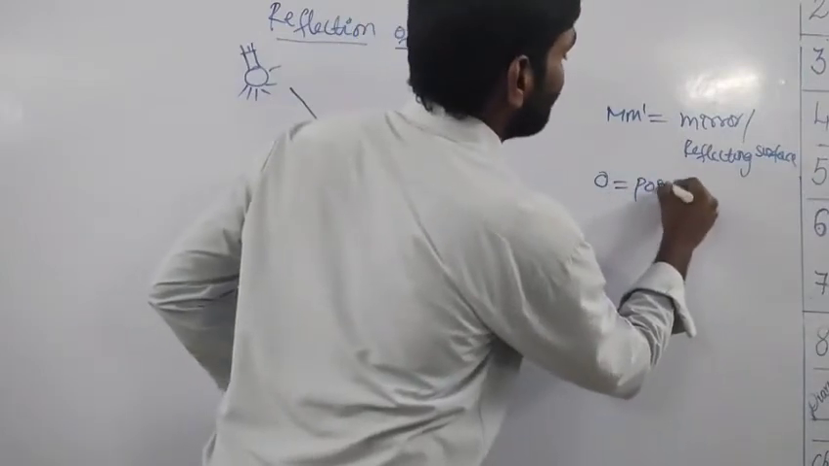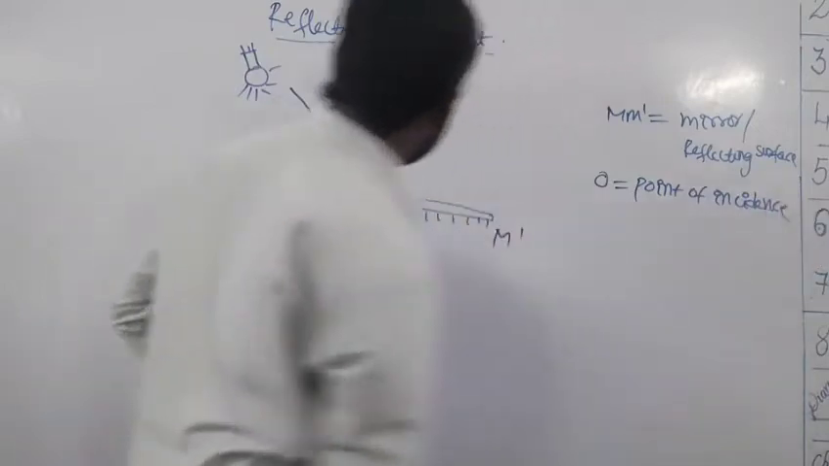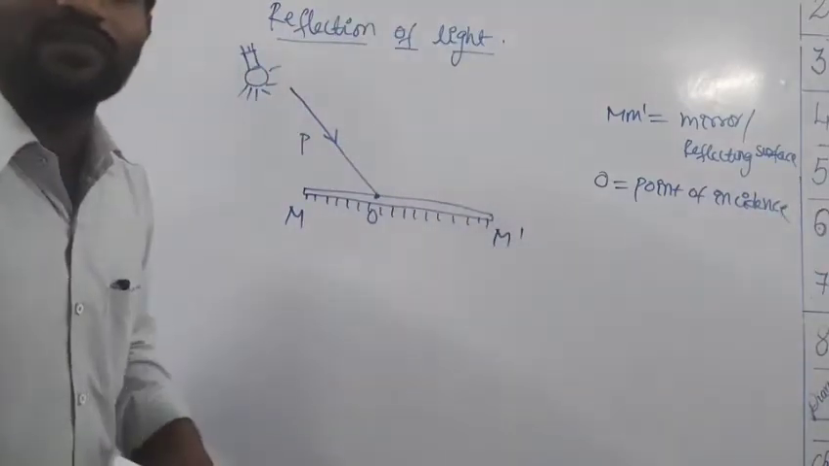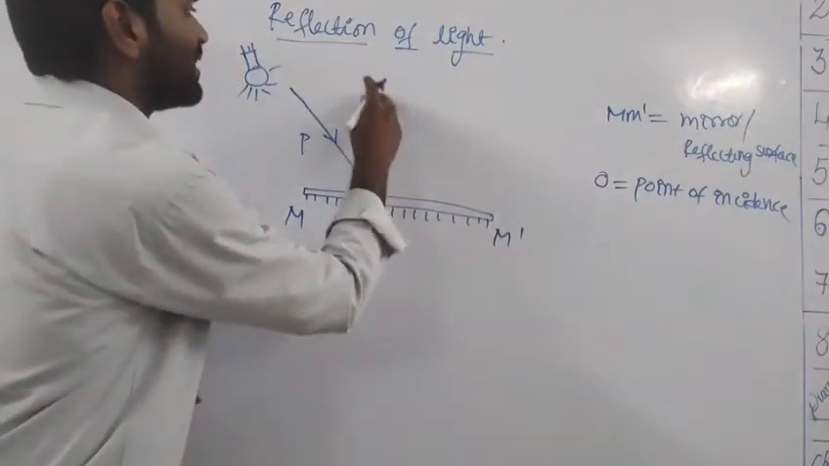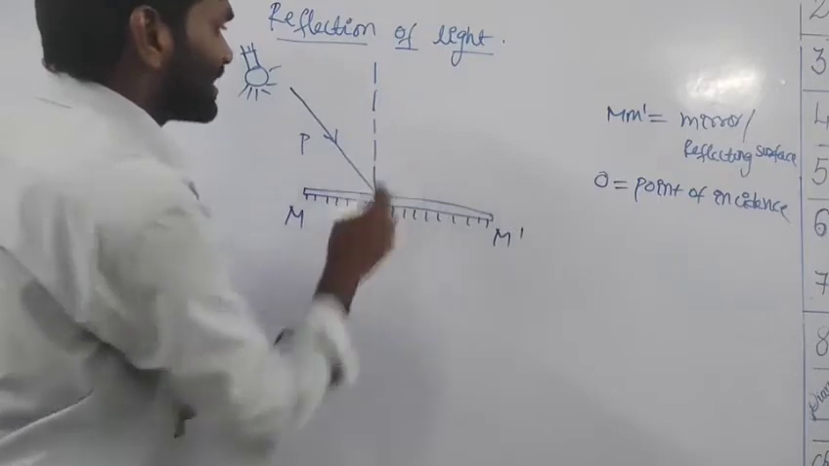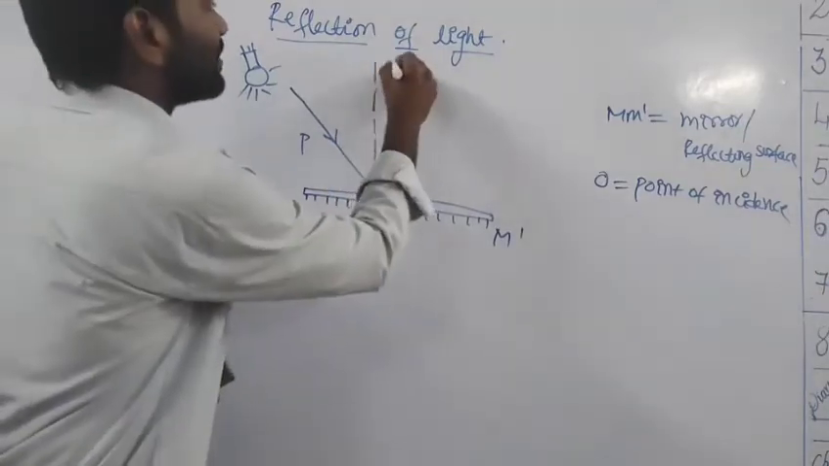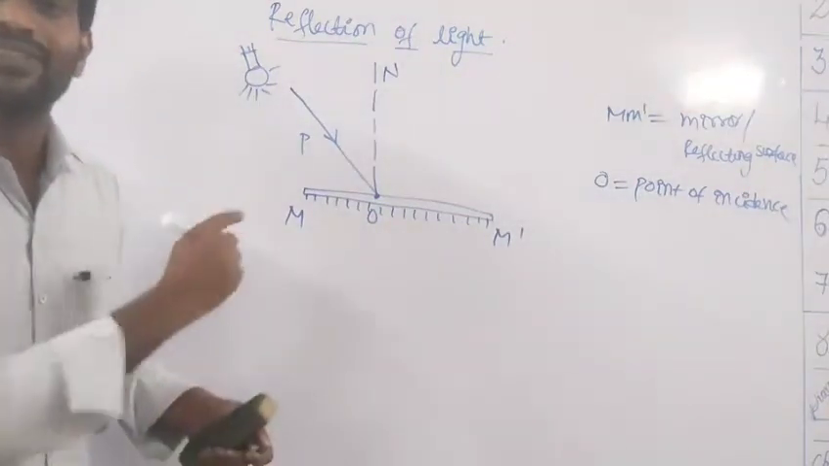O is called the point of incidence. Now after a light ray is incident on the surface of an object, let me consider the normal from the point of incidence. This is the normal, which is constructed from the point of incidence. ON is a straight line which is called the normal.